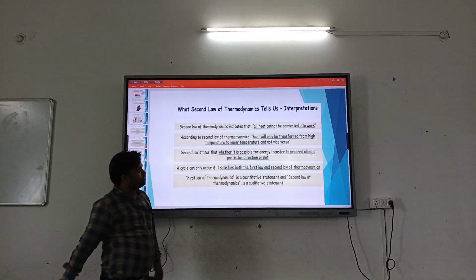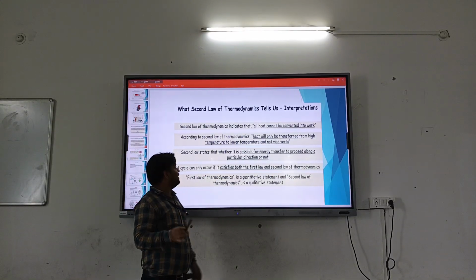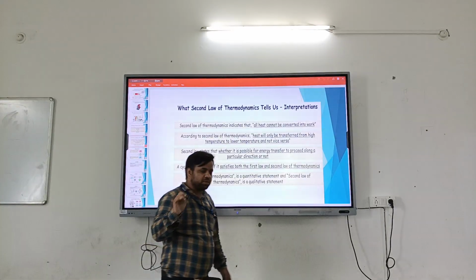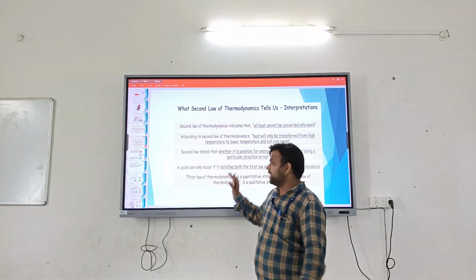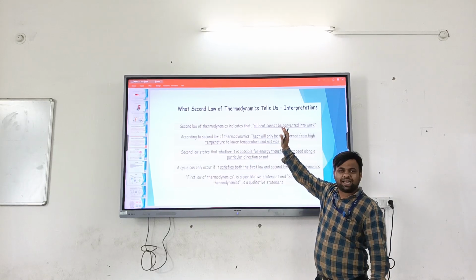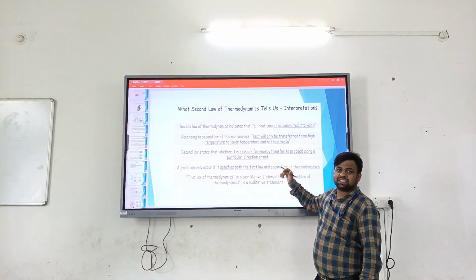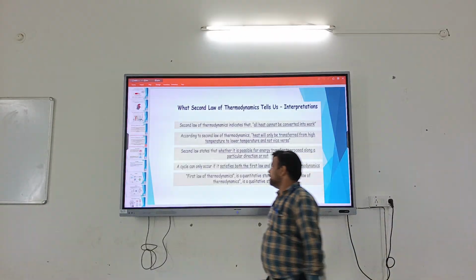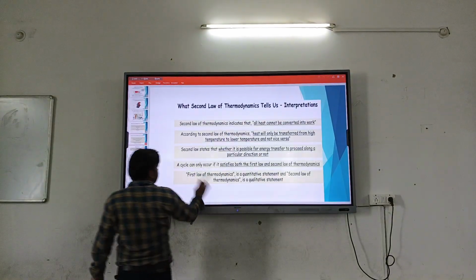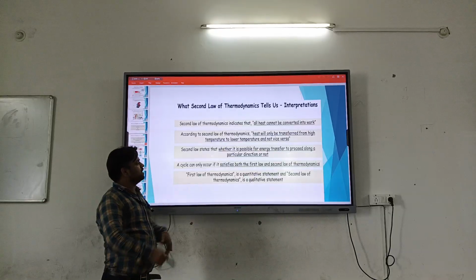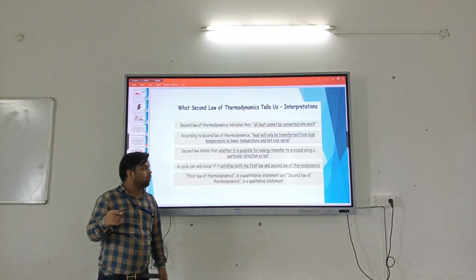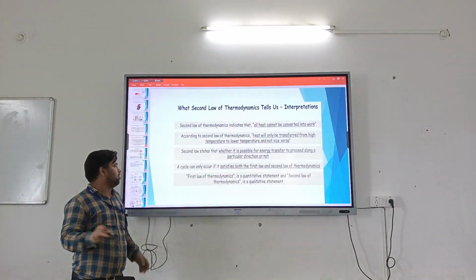According to the second law of thermodynamics, heat will be transferred from higher temperature to lower temperature and not vice versa. It means that as per the second law, heat is transferred from the higher temperature source to the sink at lower temperature, but not from sink to source. Similarly, the second law states whether it is possible for energy transfer to proceed along a particular direction or not.